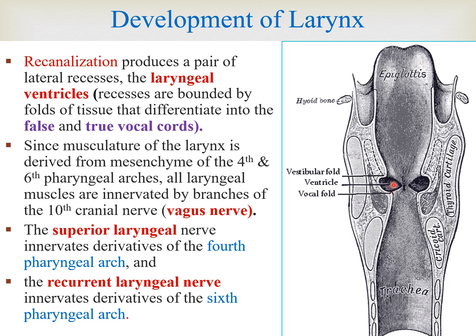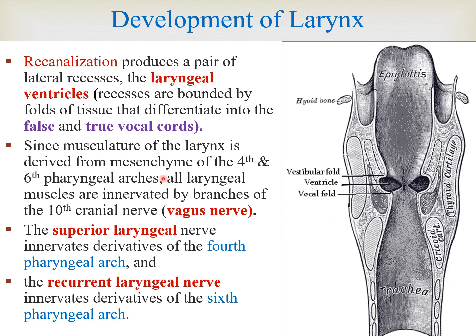So these recesses or folds are bounding the ventricle. In the upper part, the vestibular fold is going to be the false vocal cord, and below, the vocal fold is going to be the true vocal cord. And the space in between is known as the laryngeal ventricle.